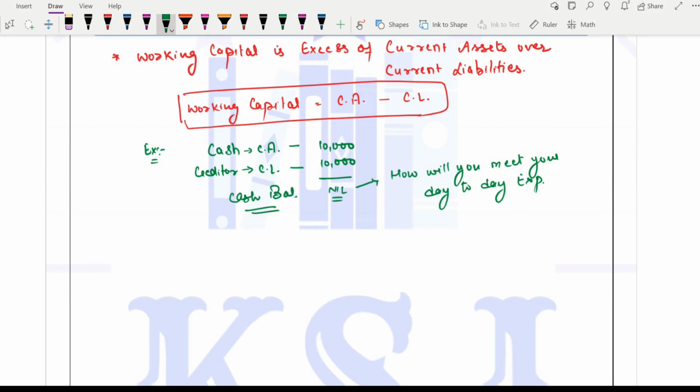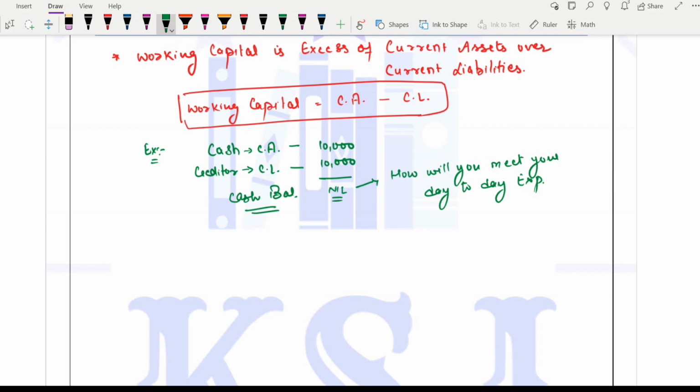So what is the interpretation of it? We say that we must have cash in excess of our current liabilities. If you have to pay 10,000 rupees to an outsider, to another person, you must have a cash of 15,000 in the pocket. Why? So that if you have to pay for something else, or if you have to meet your day-to-day expenses, you are able to do that, right? If you had 15,000 cash here, you will have the cash balance of 5,000. You can meet your day-to-day expenses with that.